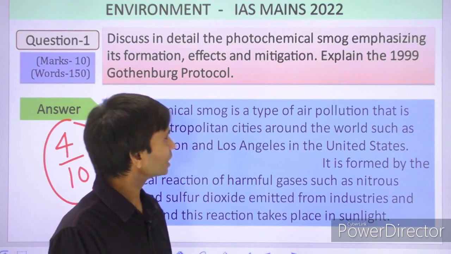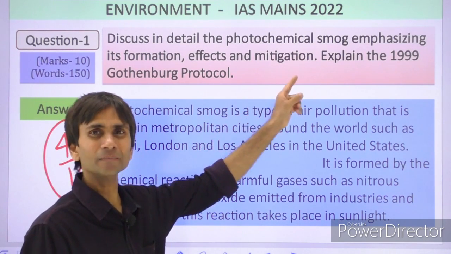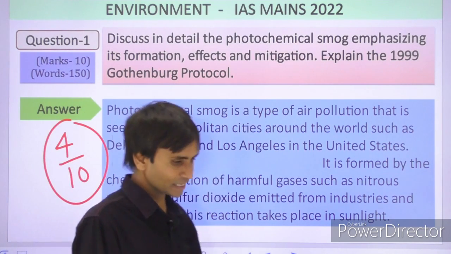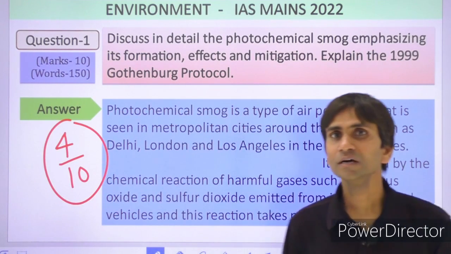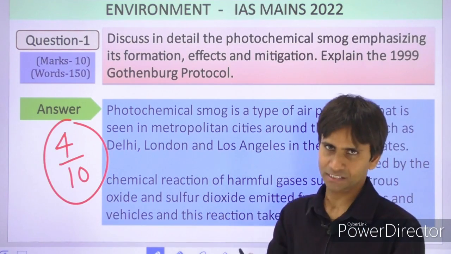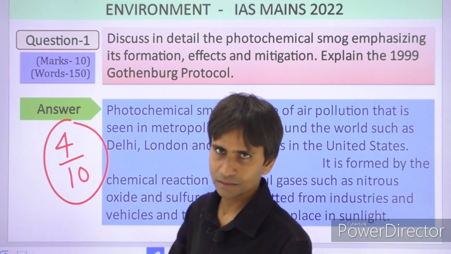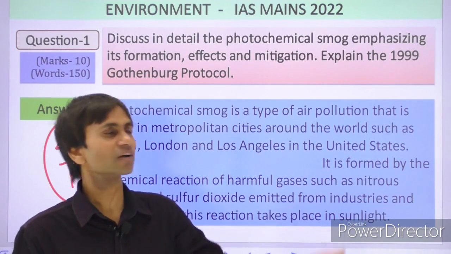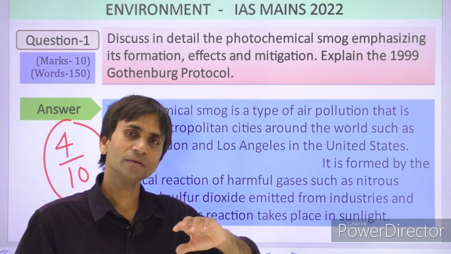You know, the UPSC has not used the terms ended, finished, or abolition, simply mitigation. Why? Because even if we control the anthropogenic, man-made factors, there are natural processes responsible for photochemical smog.